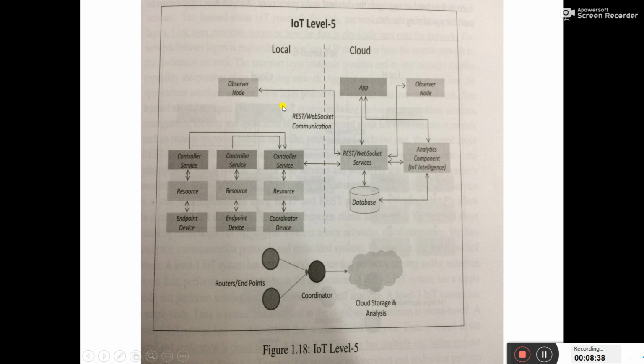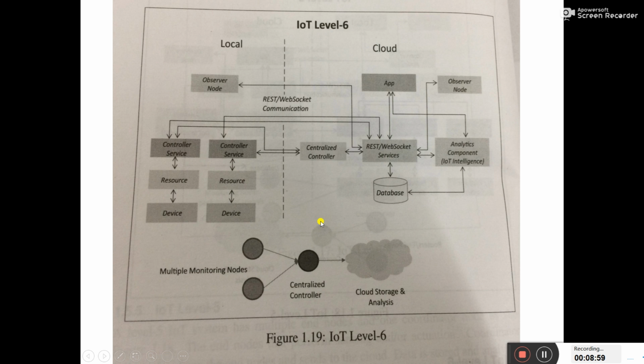There is an observer node at the cloud side also, and the analytics, the IoT intelligence components and statistical analysis, all these types of analysis are happening here in the cloud system. Wireless sensor network is one of the great examples of it. So you can see so many things over there.